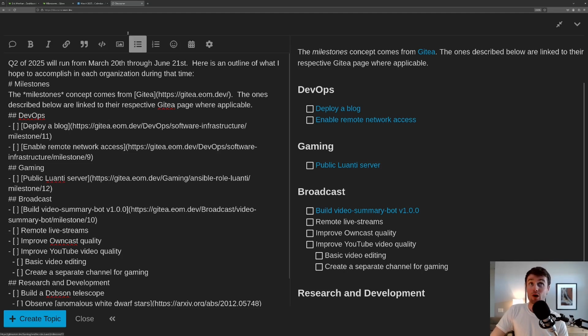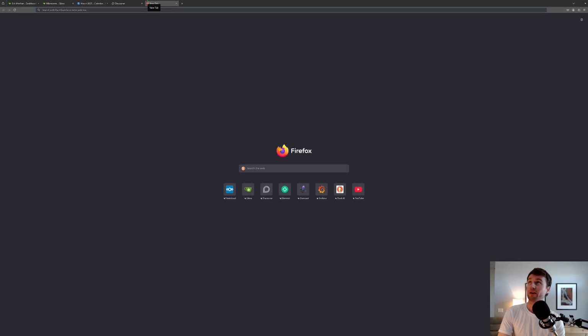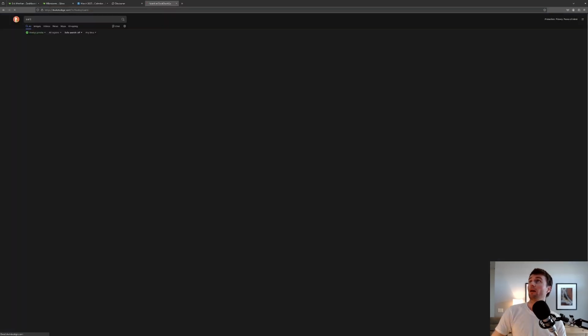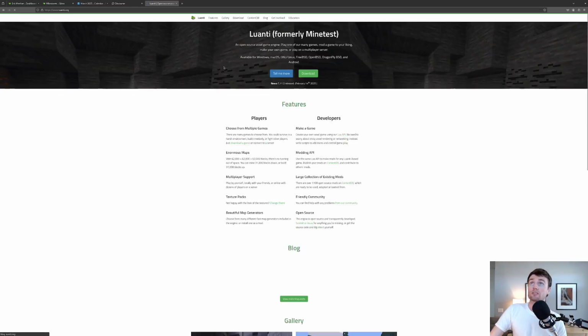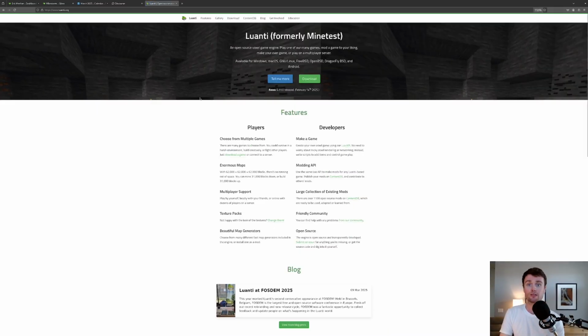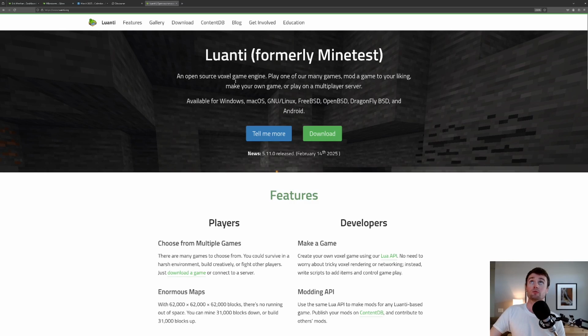If you've never heard of Luanti, then you've probably heard of Minecraft. Luanti was once known as Minetest, formerly Minetest, you can see there. It is a voxel-based video game. If you start playing it, it pretty much looks exactly like Minecraft. It's just a little bit different in that it's fully open source, and it's designed to be modded, and it's written in C. A lot of my audience is interested in that. I think it's C++, but anyway.